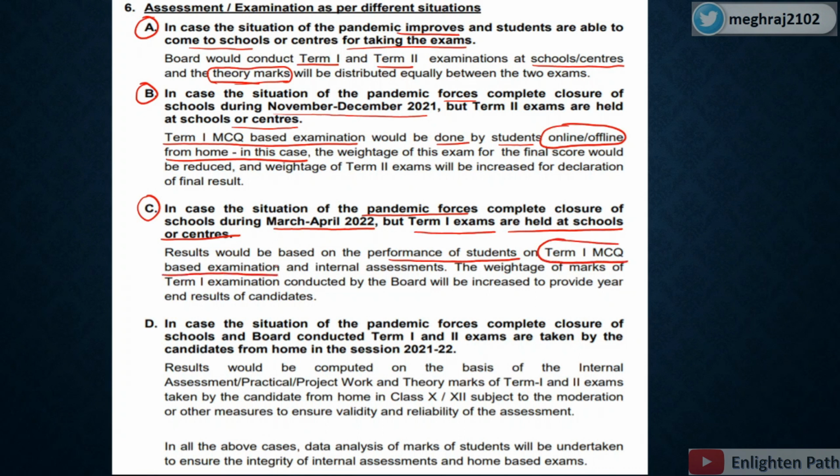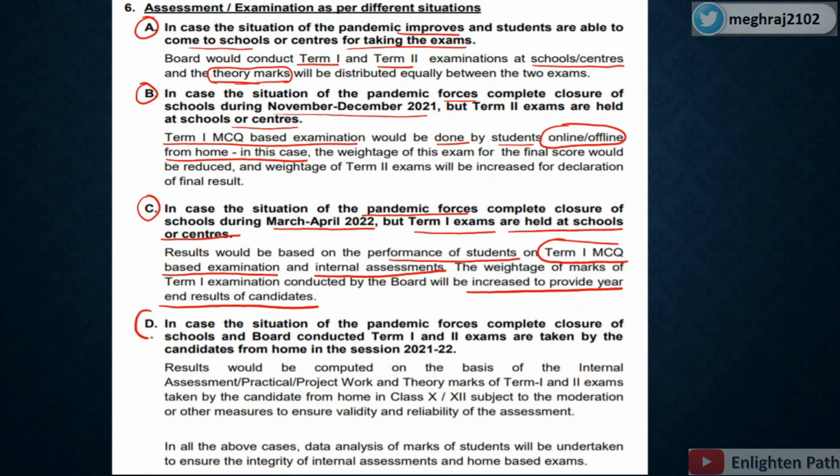That means if the term 2 examination is not possible to hold, the marks will be allotted on the basis of the term 1 MCQ based examination and internal assessment. And the weightage of marks of the term 1 examination conducted by the board will increase to provide the year end result of the candidate. That means the term 1 examination will be the base for your result.